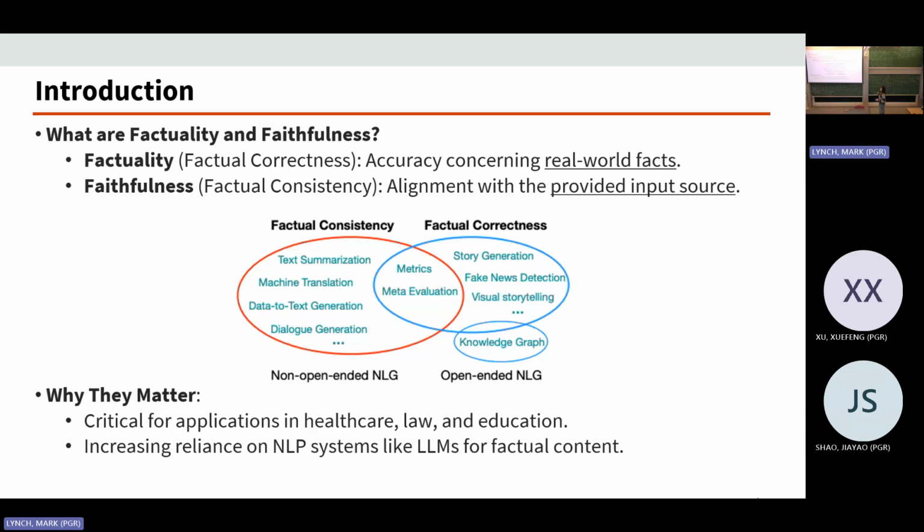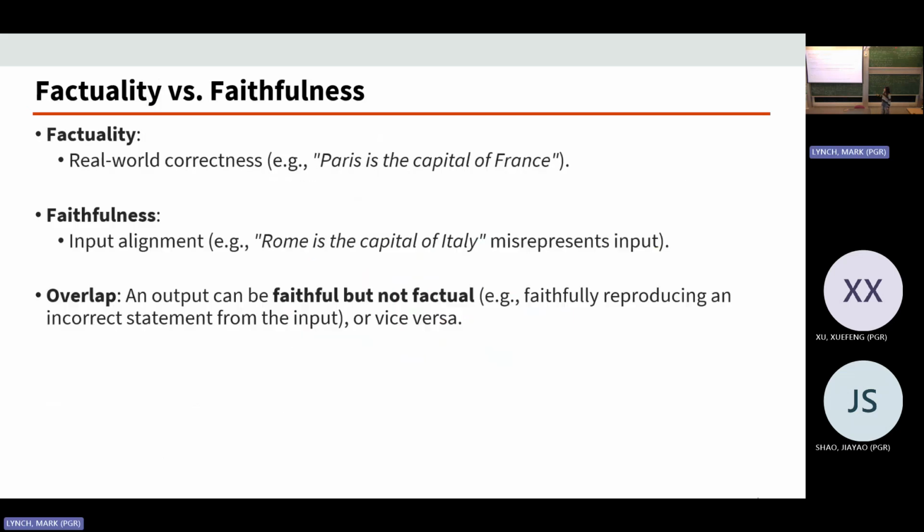And it can increase reliance on the LLM, the large language model, which we are using daily now. So as I introduced, the difference is that factuality is more like real world correctness, and faithfulness is more subjective, dependent on the input alignment.